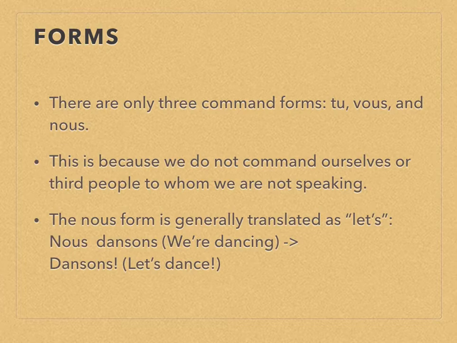So, we only have 3 command forms, as you hopefully remember, and as I alluded to before in this video. So we only have tu, vous, and nous. Je, il, elle, and on do not exist in the command form. This is because we don't really command ourselves. We don't really say, me, I, do this.